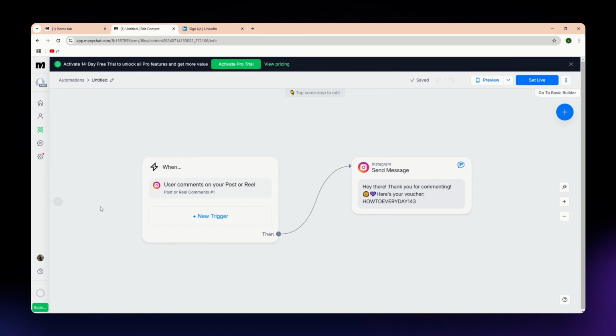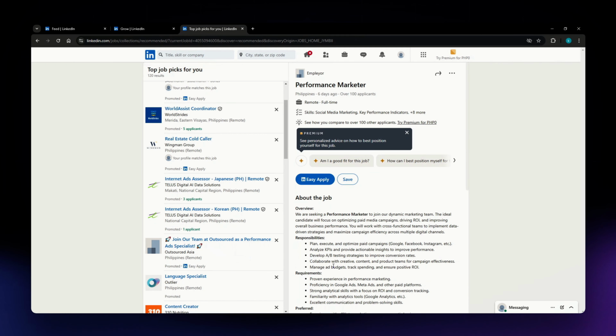And now let's break down the pros and cons of each platform. So for the pros of ManyChat, it has a fast setup and an easy to use automation. It is also affordable with options for small businesses and works well for direct engagement with customers. Now for the cons of it, it is not built for B2B networking and it has limited reach beyond social messaging apps. Now, for LinkedIn, it has powerful B2B networking and professional branding.